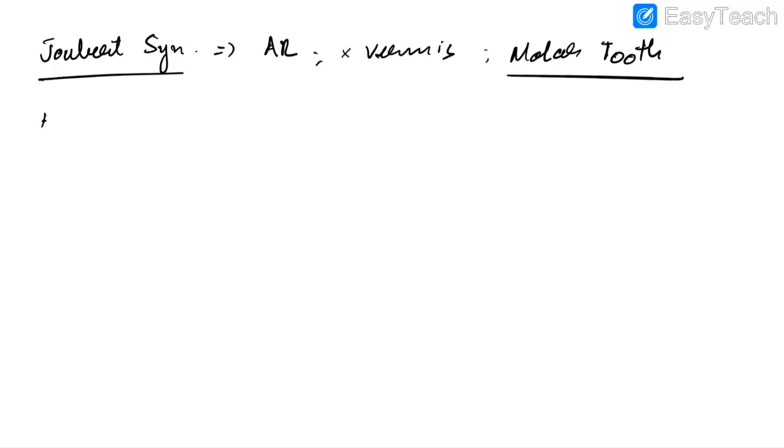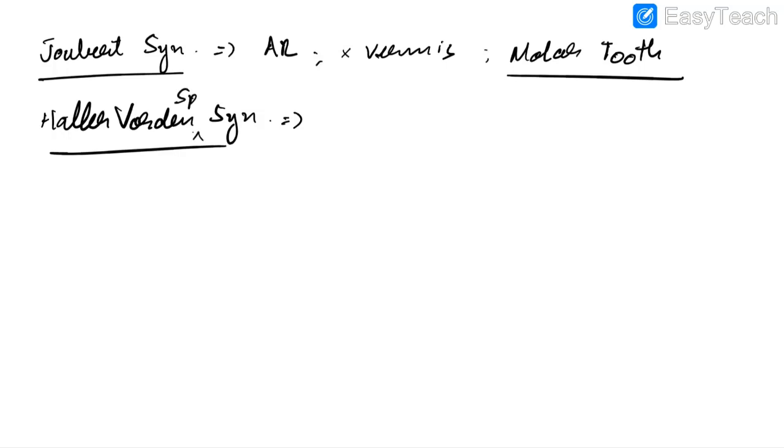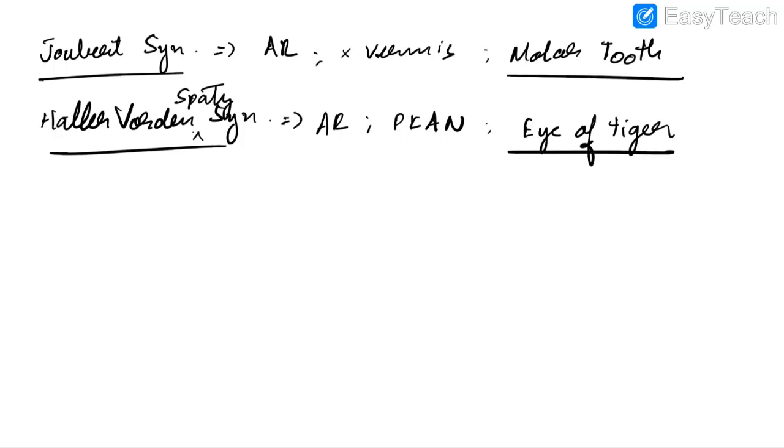Now let us discuss about Hallervorden-Spatz syndrome. The full name is Hallervorden-Spatz syndrome. It is also an autosomal recessive disorder. It is basically a pantothenate kinase associated neurodegeneration. The named sign in this case is eye of tiger sign in MRI. Remember, eye of tiger sign is seen in Hallervorden-Spatz syndrome, whereas molar tooth sign is seen in Joubert syndrome.